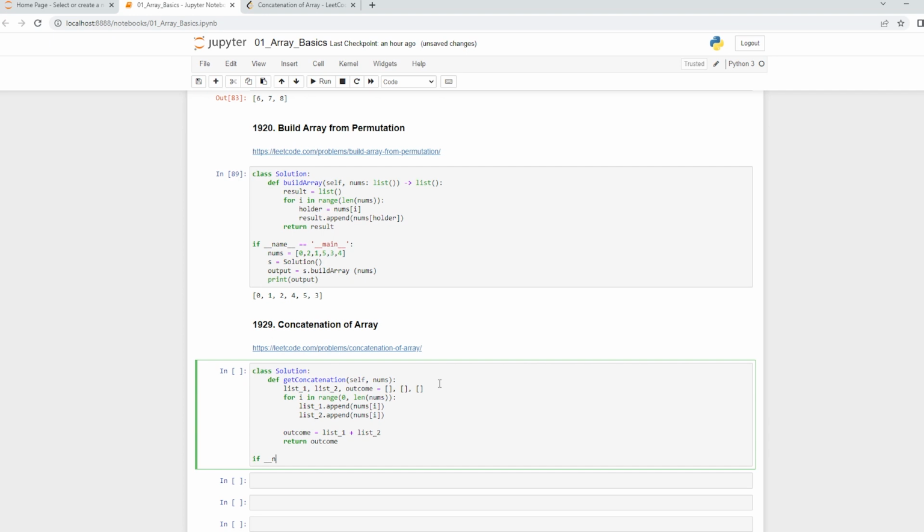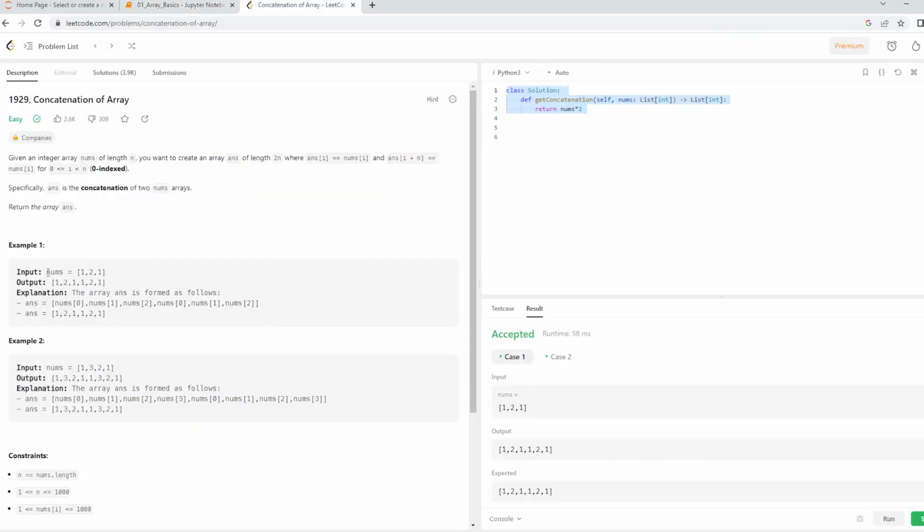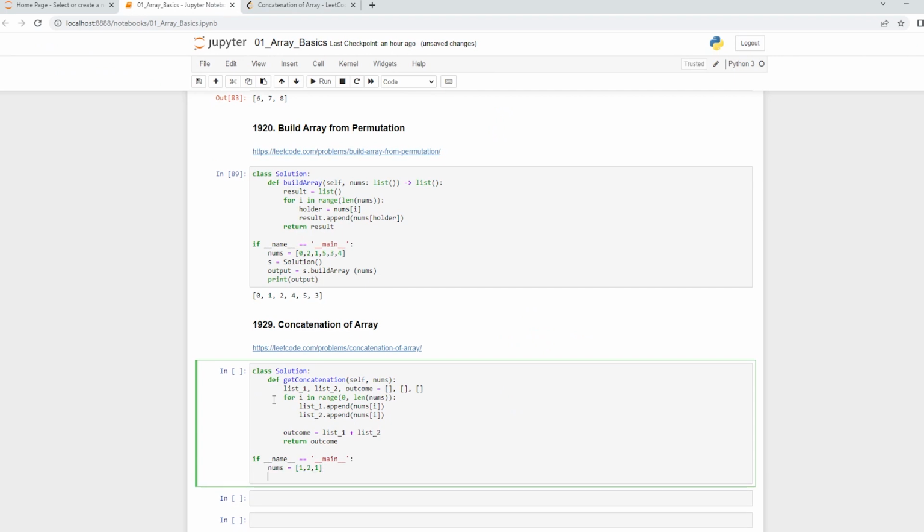Now I'll make my entry point, and let us take the same example, which is nums is equal to 1 2 1. Now here I'll say output, which is a variable. First let us make the class, s for solution, and after that we will have to call that function, that is the method from that class, using the object s.